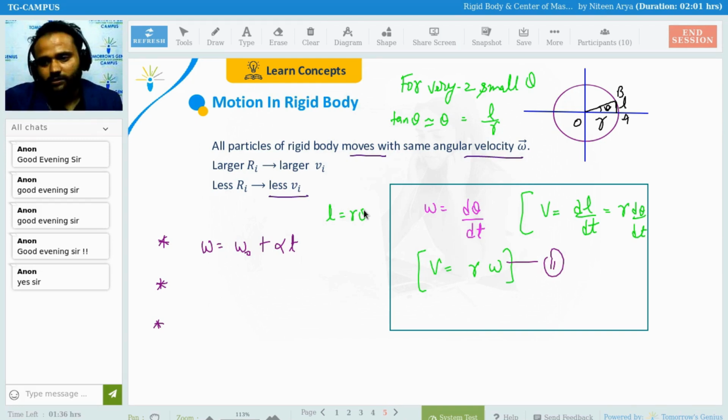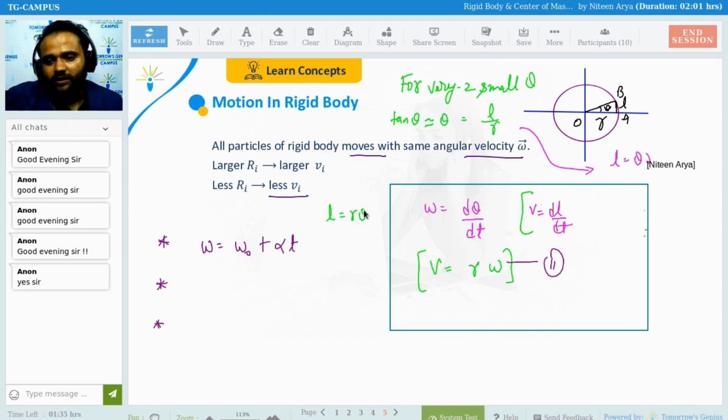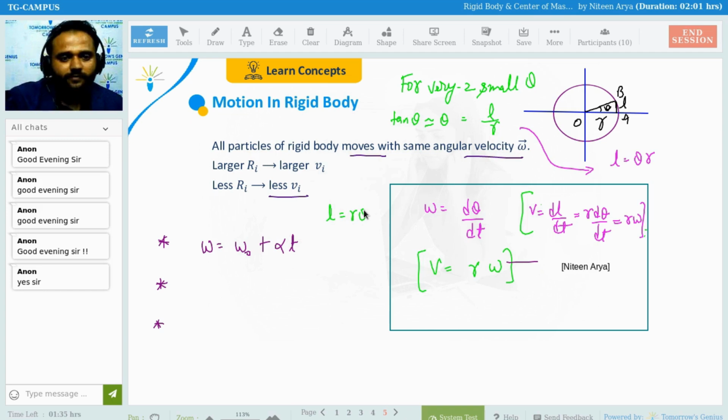Okay, I need to rewrite: V equals dL by dt. Just a minute, beta. V equals dL over dt. From this relation, we have L equals theta r. So that is R d theta over dt, and that is R omega. Okay, so this is my equation 1.